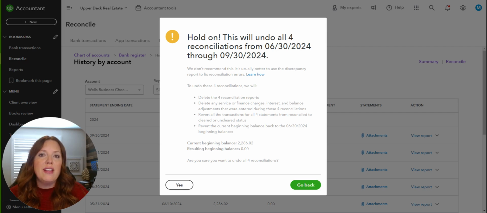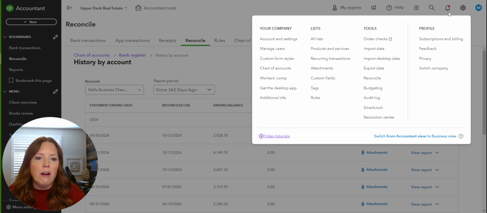Now, how you can achieve this if you do not have accountant mode is you can invite your CPA or a bookkeeper like myself into your books. You will simply go to the gear icon here and manage users and add that person into your books. They more than likely have accountant mode and can get that reconciliation correction done for you, where they can undo the reconciliation so that you can fix it.